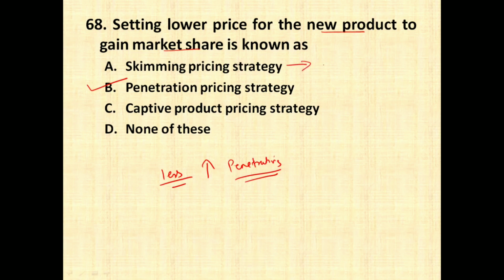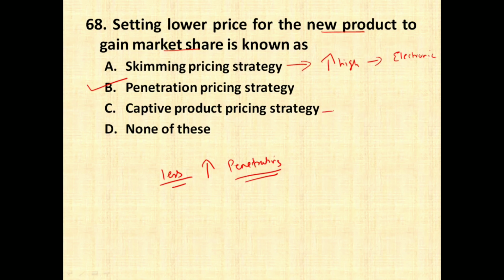Skimming pricing strategy is nothing but you charge high price initially for the product, and then as the competitors enter into the product, you go on reducing the price. The best example for skimming pricing is electronic products. So initially, as they have more research and development expenses, they charge high for the product, and as it becomes a normal product and it has many competitors in the market, they reduce their price to compete in the market.